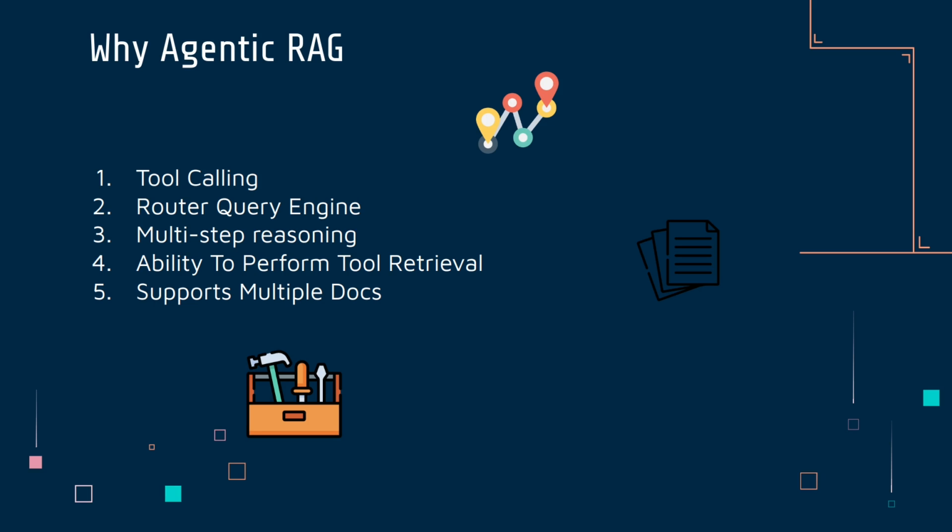Our agentic RAG also has capabilities to do multi-step reasoning. Currently, traditional RAG systems don't have the capability to do multi-step reasoning. They can only take one step of reasoning. With agentic RAG, we can perform multi-step reasoning over our documents, so we have more detailed answers.